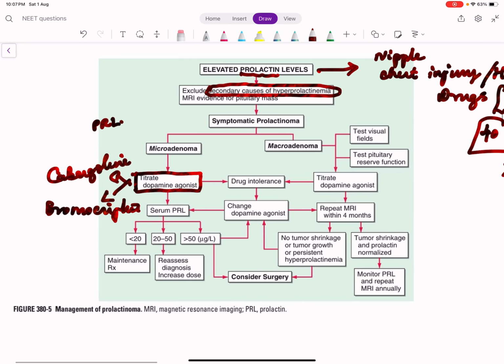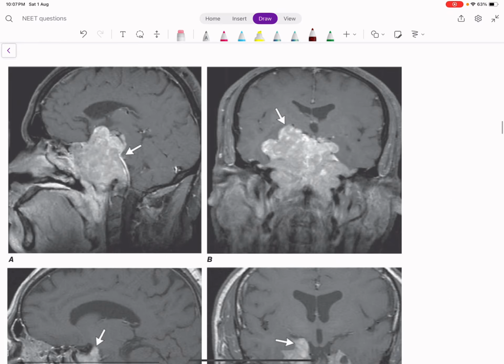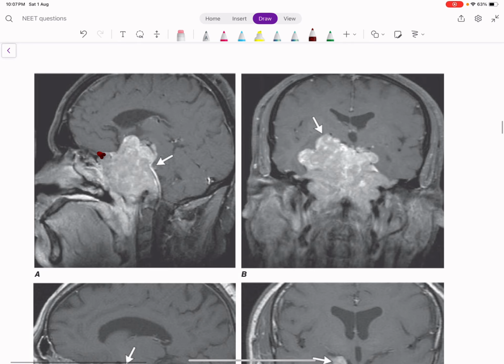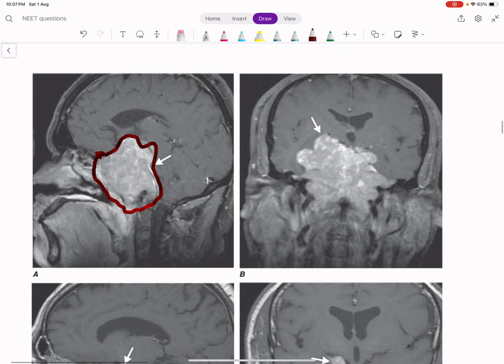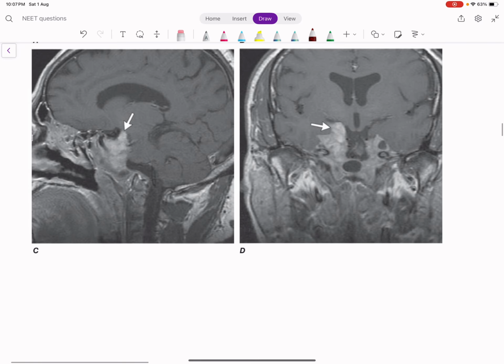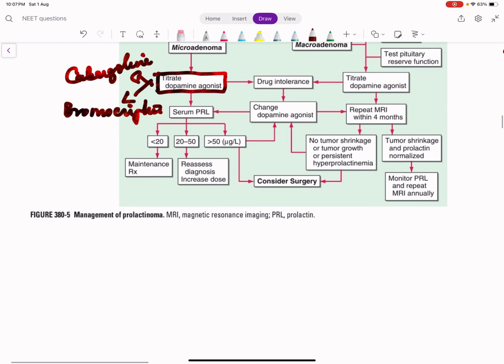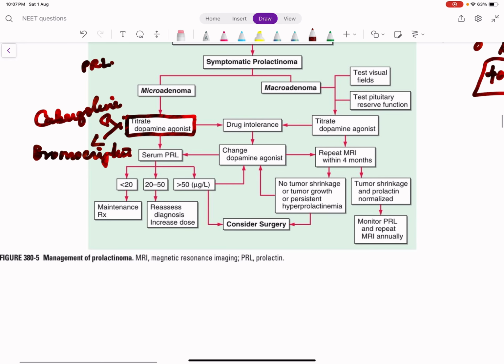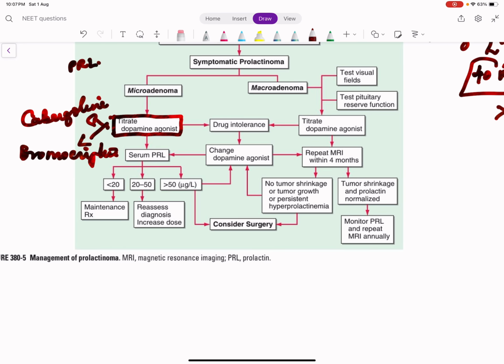Remember, in prolactinoma, this is again a picture from Harrison. You can see how big the sellar mass is. In prolactinoma, since it is a highly hormone sensitive or drug sensitive tumor, even though the mass is very large, it can be suppressed by medicines, dopamine agonist. We consider surgery only in a few selected situations.